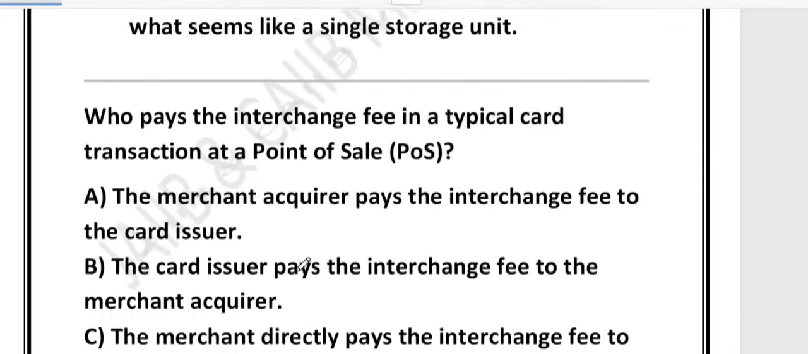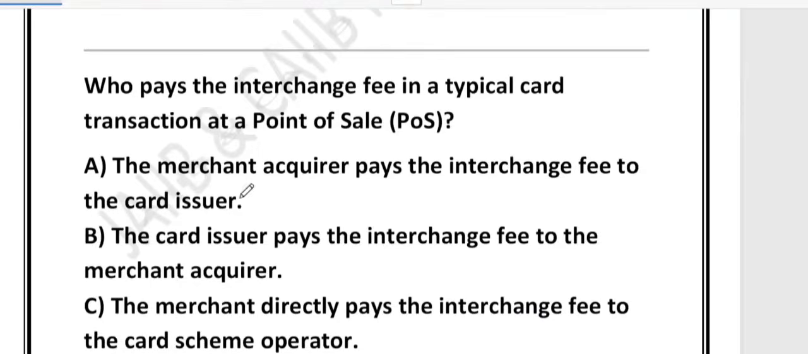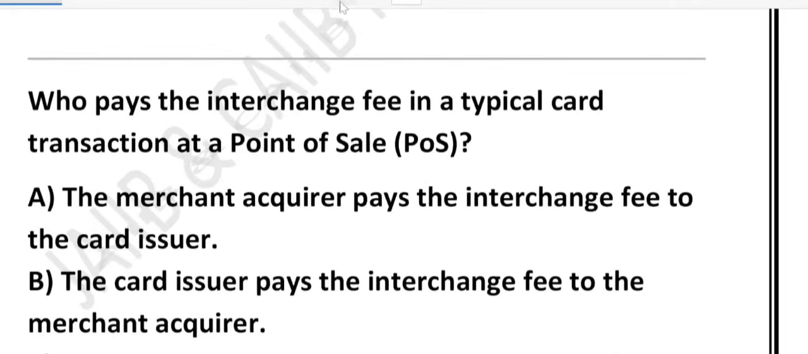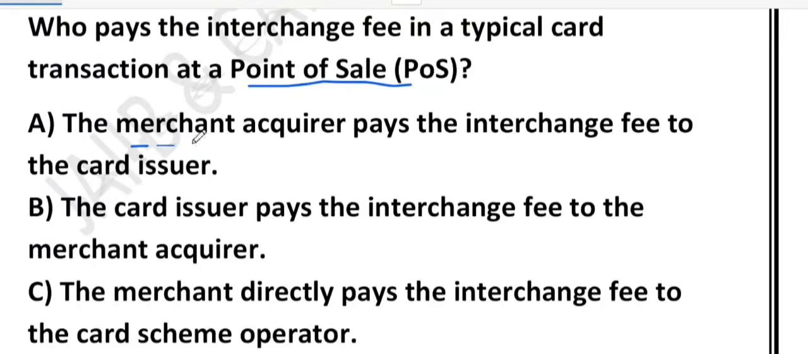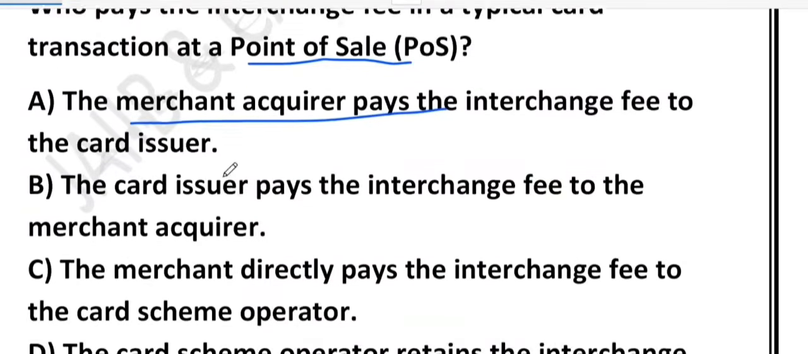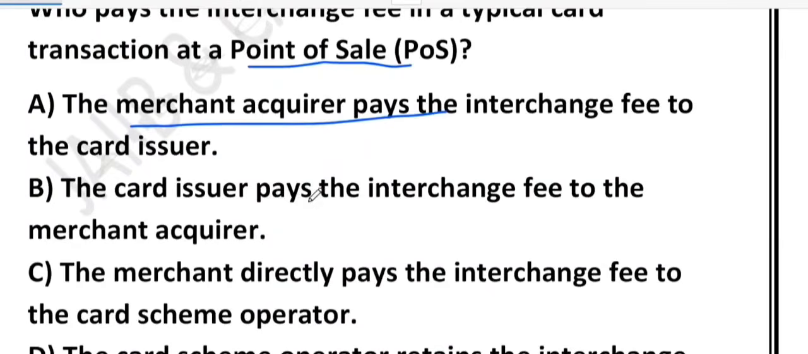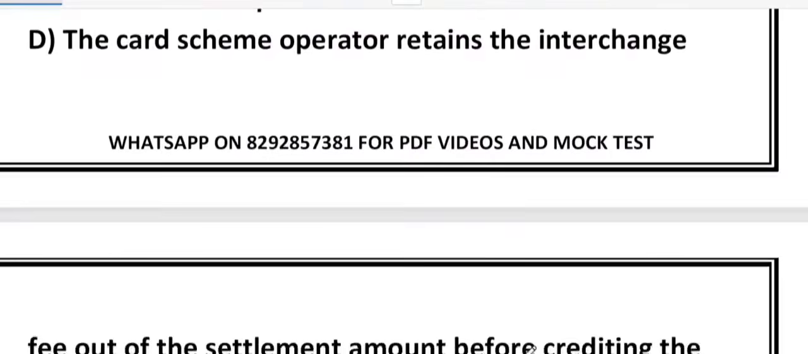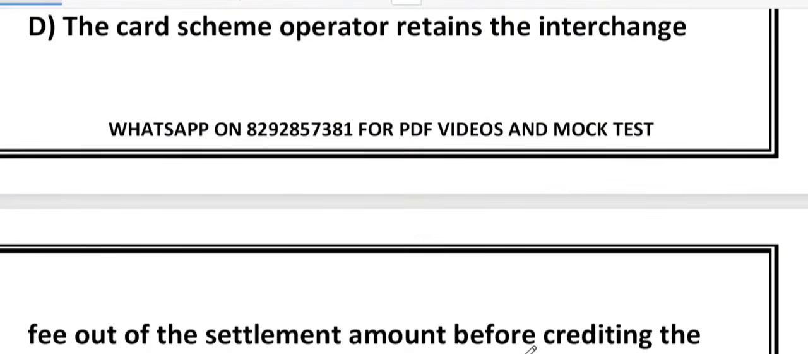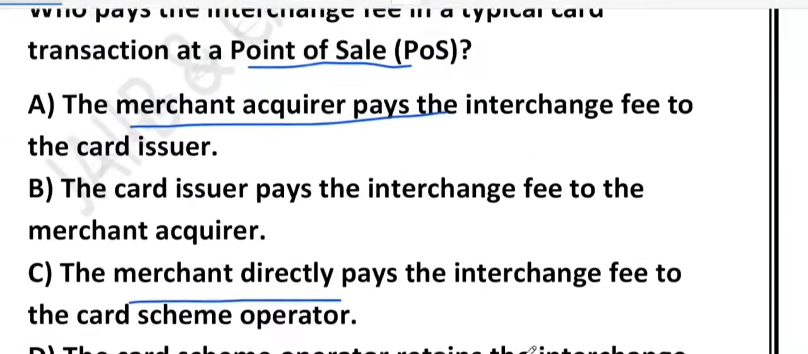Now friends, let's see question number 2. Very good question it is. The question is regarding who pays the interchange fee in a typical card transaction at a POS. You know what POS is? Point of sale. Option A, the merchant acquirer pays the interchange fee to the card issuer. Option B, the card issuer pays the interchange fee to the merchant acquirer. Option C, the merchant directly pays the interchange fee to the card scheme operator. And option D says the card scheme operator retains the interchange fee out of the settlement amount before crediting the acquirer. So these are the 4 options available with us.